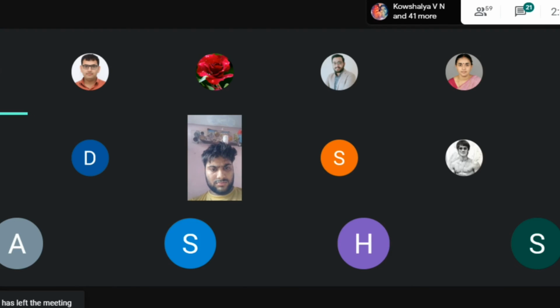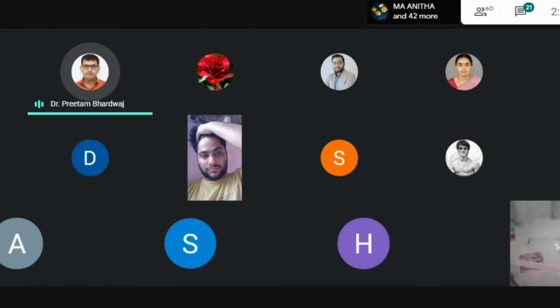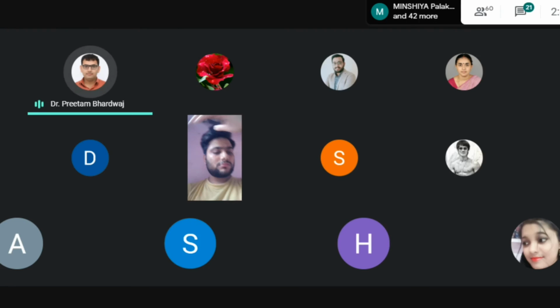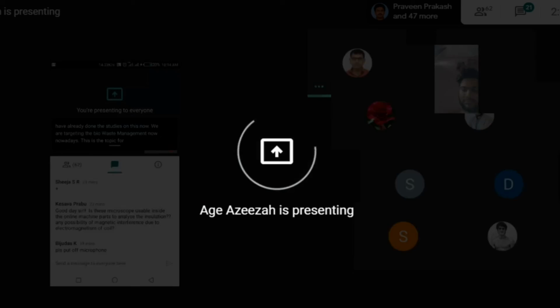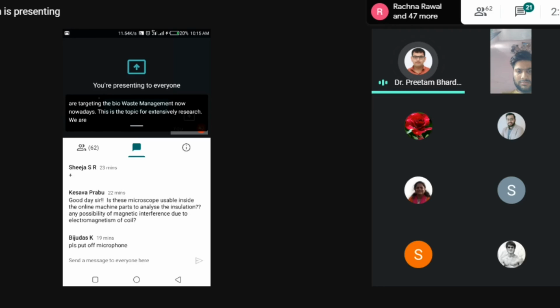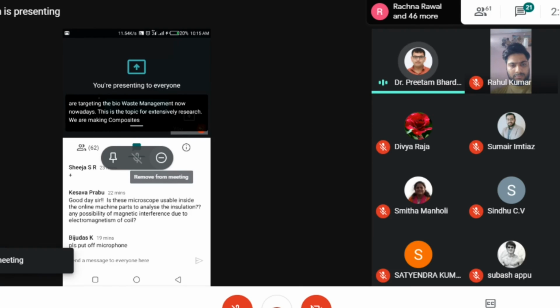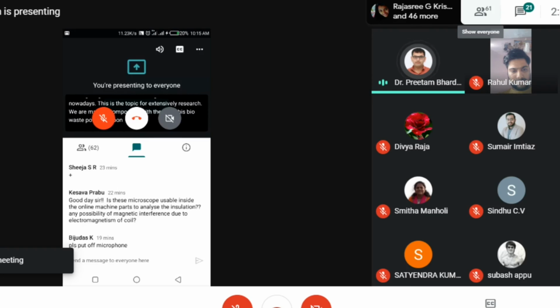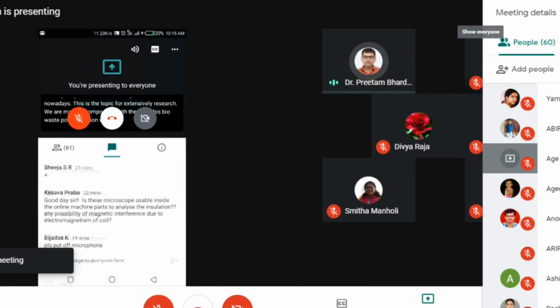Sir, one doubt is there. Can we use any other reagent instead of polythiophene? Yes. Polyaniline, polypyrrole. There are different conducting polymers available here. We have already done studies on these. Now we are targeting bio waste management nowadays. This is a topic for extensive research. We are making composites with this bio waste porous carbon with conducting polymers for a low cost synthesis process, and we are making electrodes for